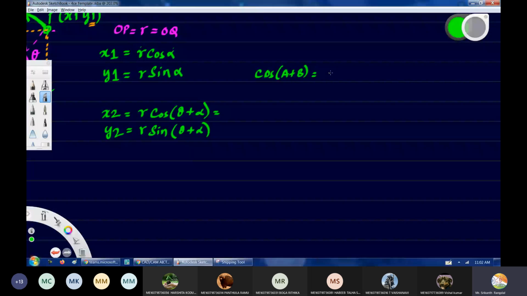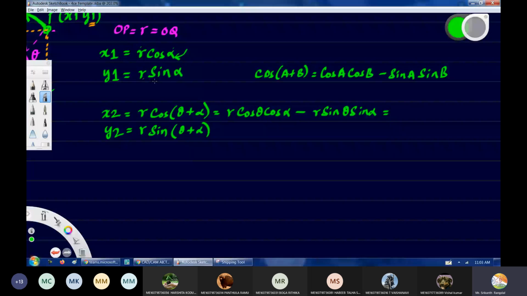Cos a plus b is cos a cos b minus sin a sin b, isn't it? So we'll have to apply this here. So r cos theta cos alpha minus r sine theta sine alpha. Now if you see here, r cos alpha is nothing but x1, and r sine alpha is nothing but y1.